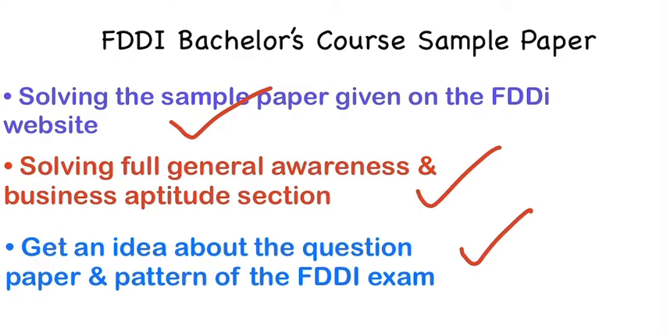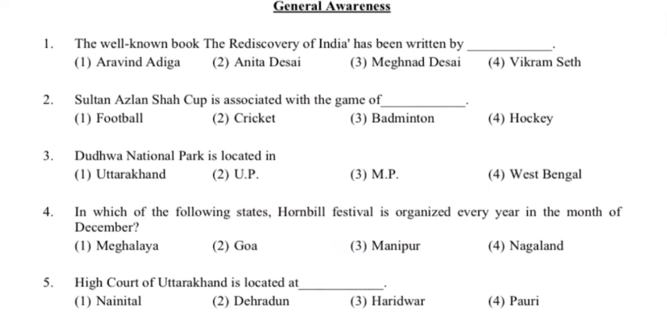Now we'll be discussing the general awareness questions first. The first question is, the well-known book The Rediscovery of India has been written by Dash. They are asking the author of this book. Options are Arvind Adiga, Anita Desai, Meghnad Desai and Vikram Seth. The correct answer is the third option, Meghnad Desai. So Meghnad Desai has authored this book, The Rediscovery of India.